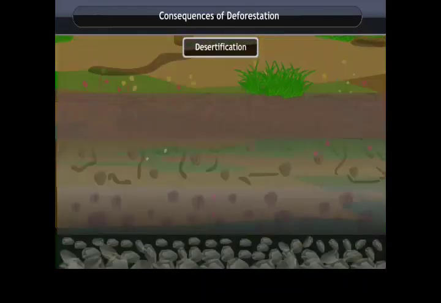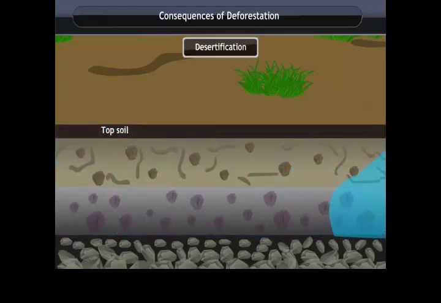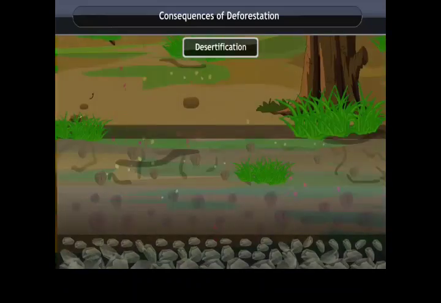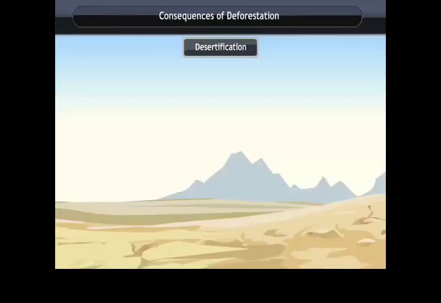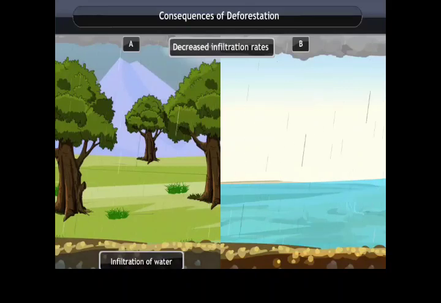Desertification. Plants help in binding the soil, and in the absence of these plants, floods would erode away the topsoil, resulting in soil erosion. The topsoil is the most fertile layer. If it gets washed off, the layers below have less humus, and fertile land may convert into desert. The water-holding capacity of the soil reduces, leading to decreased infiltration rates. As you can see, the soil in box A is able to absorb a large amount of water in comparison to that in box B.